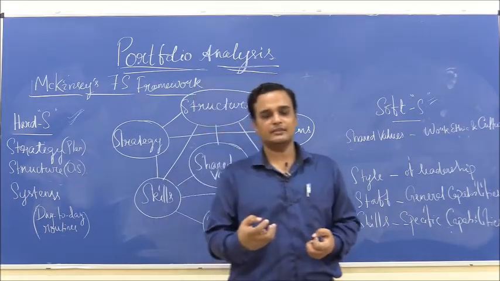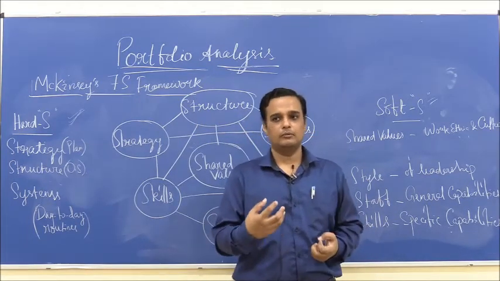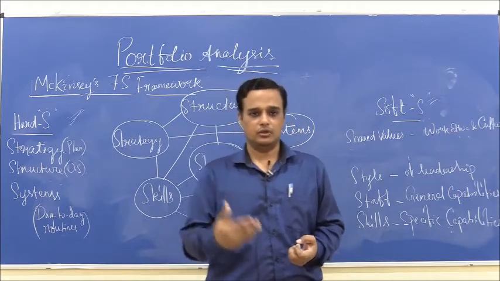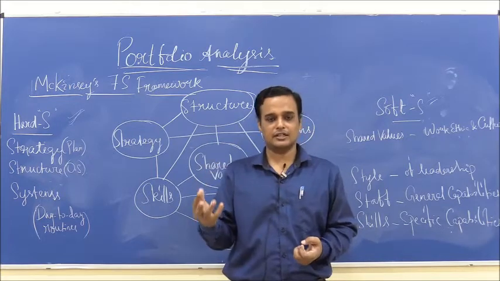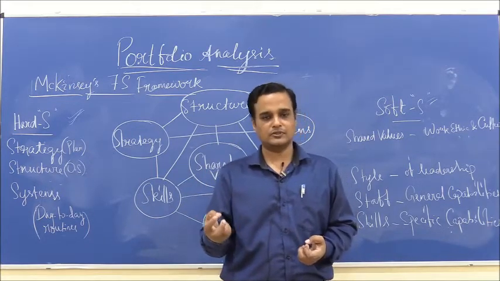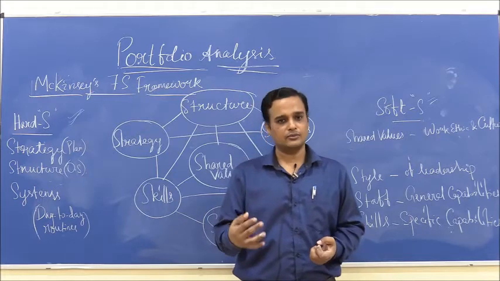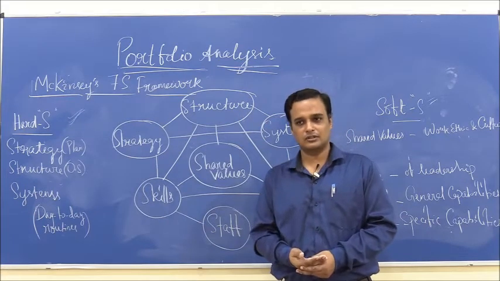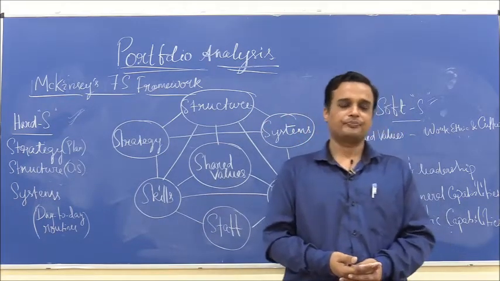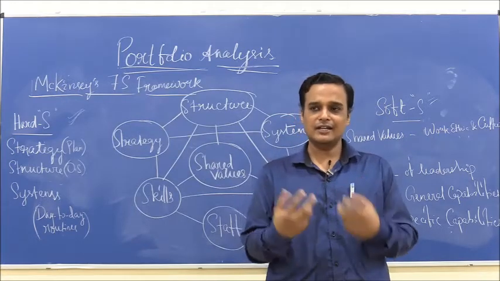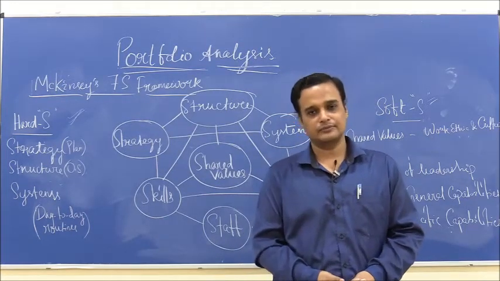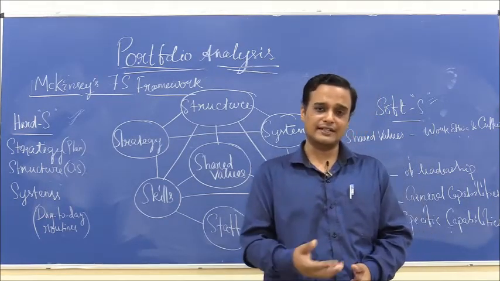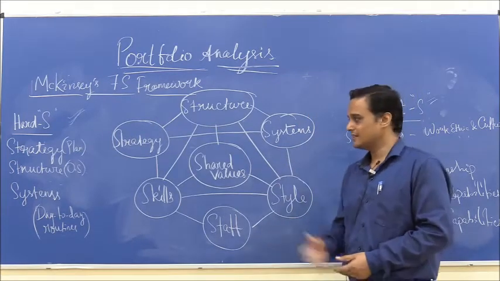So, in that way, it is a very essential and helpful tool, because if you have detected a problem before it happens, you have prevented a lot of losses and harm to many stakeholders. Employees might lose jobs, the company might lose face in the market, and so many other things can happen. Business is not just about money, it has a lot of intangible factors also. That is why an analysis and evaluation of the internal structure, the organizational design, is of paramount importance, and that is how the McKinsey 7S framework is vital.